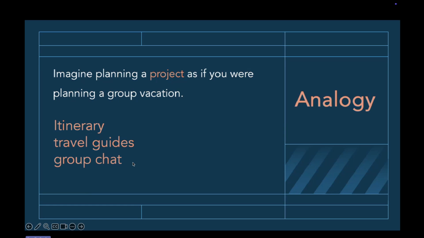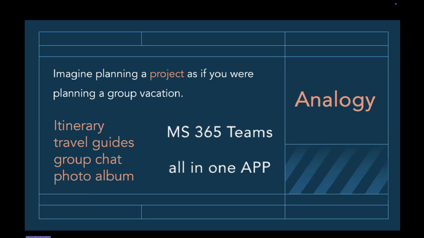You want to chat to one another. So how would one do that? Okay, via email or via WhatsApp. And you want to share a photo album, maybe even the befores and the durings, and sometimes even the afters. So everybody's sharing their albums, or all their photos. There are many ways to do that, and I'm not saying it's wrong. But what if, guys, and this is my convincing speech here, what if you can use Microsoft Teams as one app to have everything in one app?